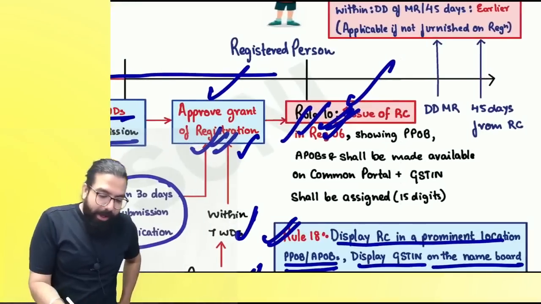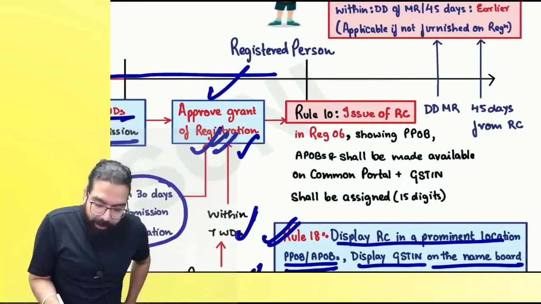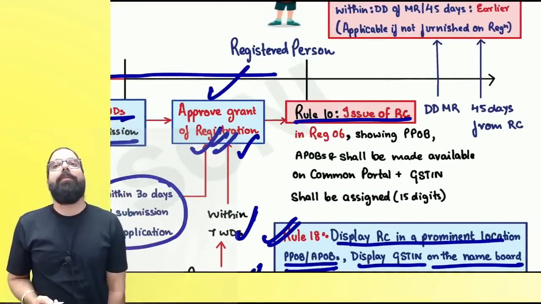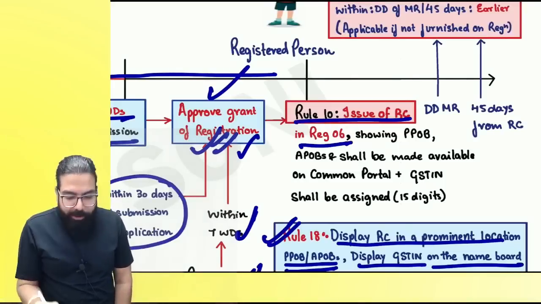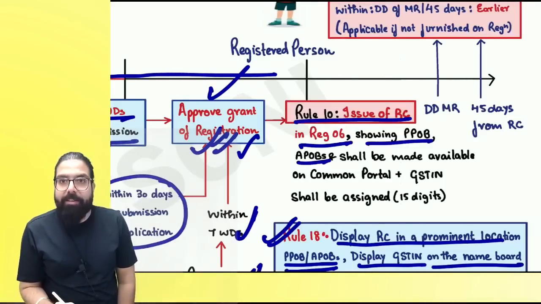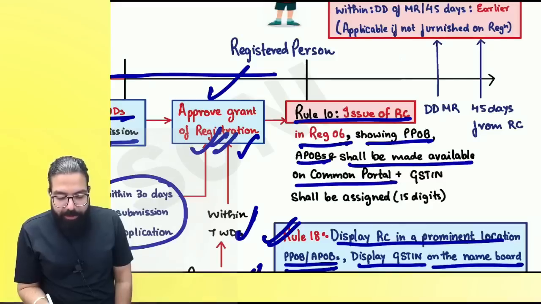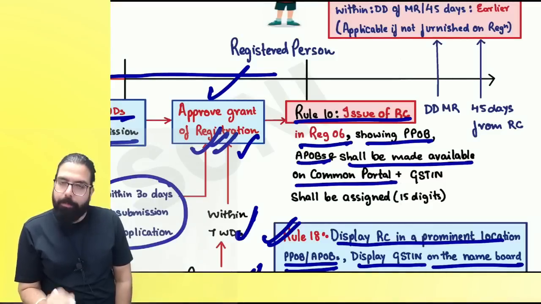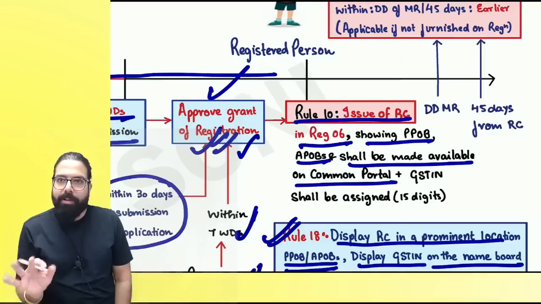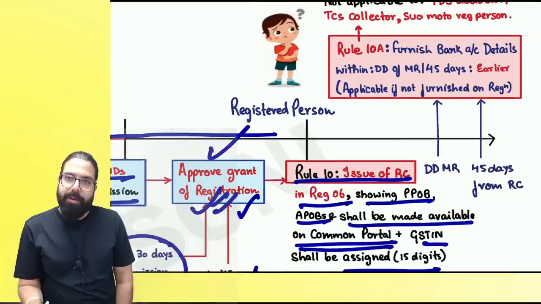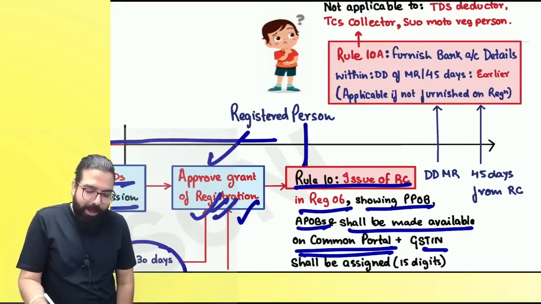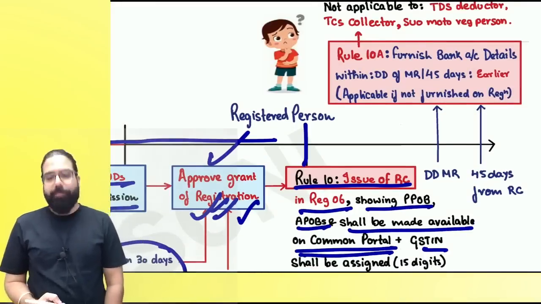Now, everyone listen to me very carefully. Sir, rule number 10, issue of registration certificate. The registration certificate is issued in GST REG 06 and it will tell you the principal place of business and additional place of business. The certificate will be made available on the common portal and a GSTIN number will be given to you. Are we all clear till here? And today you become a registered person.